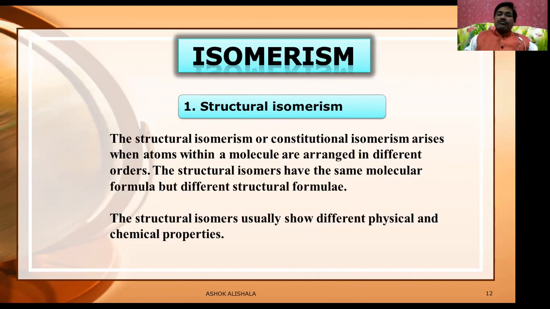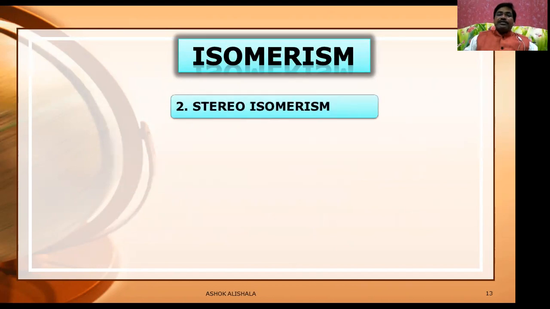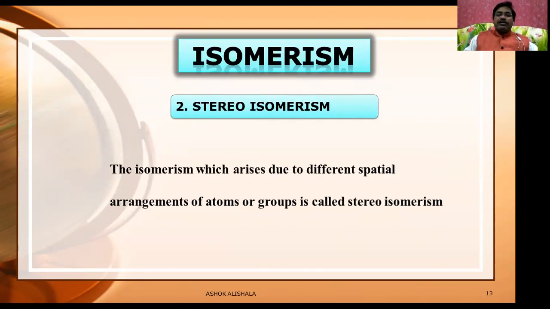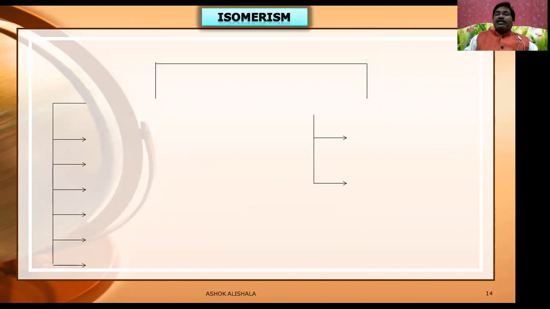They usually show different physical and chemical properties. Then what is meant by stereoisomerism? Stereoisomerism is the isomerism which arises due to different spatial arrangement of atoms or groups.